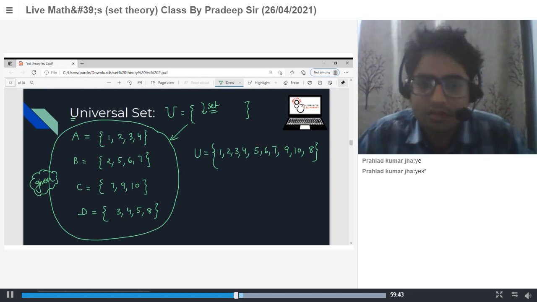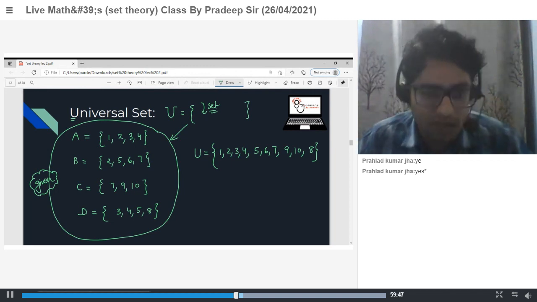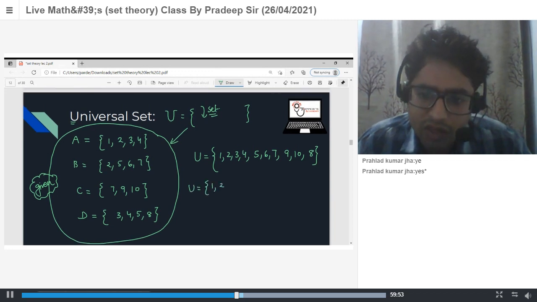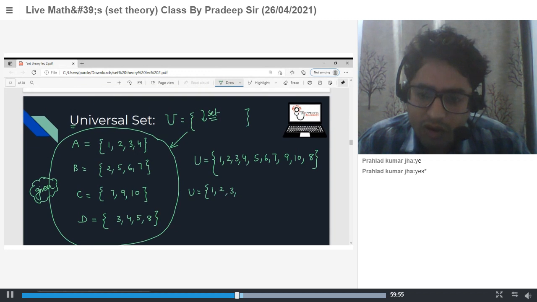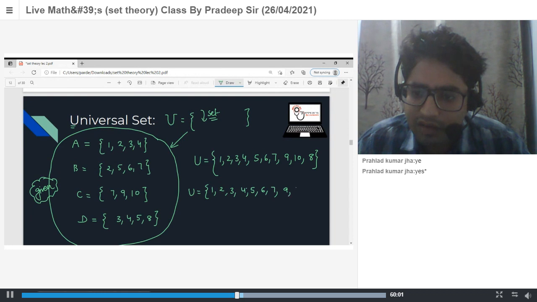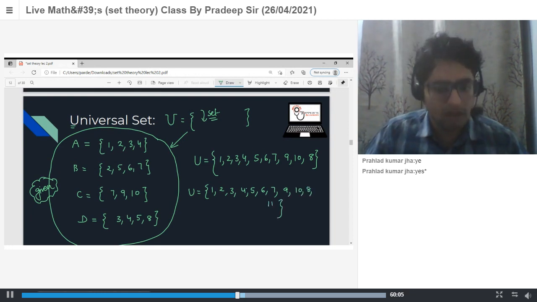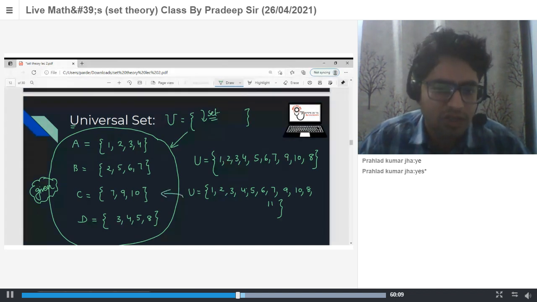You can also propose the universal set as 1, 2, 3, 4, 5, 6, 7, 9, 10, 8, and 11 also. This is also a universal set because this is also a superset.